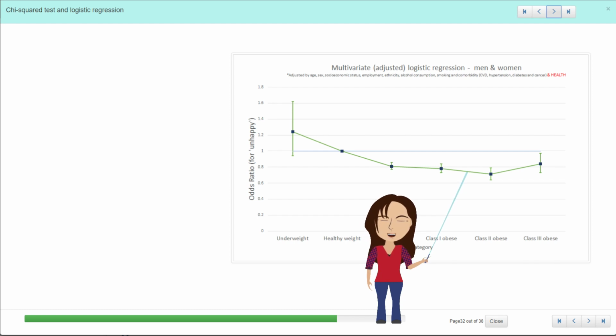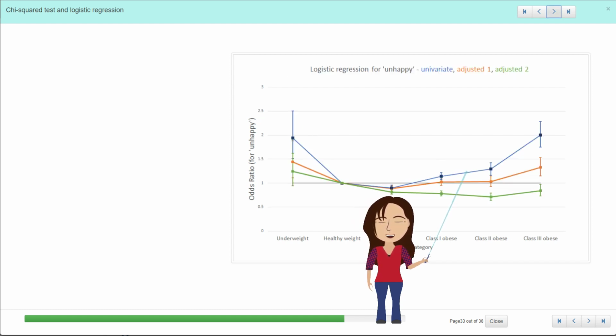So now these odds ratios have all fallen below 1, except for the underweight people, although that interval is now crossing 1, so statistically no different from the healthy weight people. And they are all less likely to be unhappy than the healthy weight people. And this is after adjusting for all those other variables plus their self-reported health. So adjusting for these extra variables can have quite an impact on the results, so it can be really important to do this in your analysis.